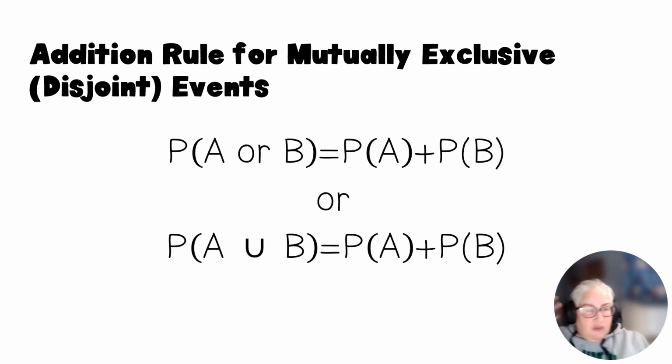All right. So if we have mutually exclusive events, it has to only be mutually exclusive. This does not work for events that are not mutually exclusive. There's not a word for that. Just say not mutually exclusive. The probability of A or B is just the sum of the probability of A plus the probability of B. And again, if you have or, that is a union. So you'll see it written either A or B or A union B. Both formulas are the same thing. All right, so the probability of A plus the probability of B.